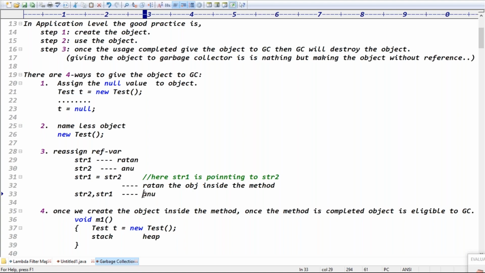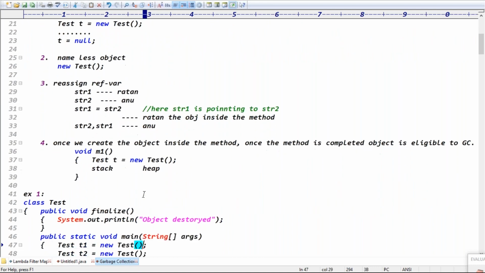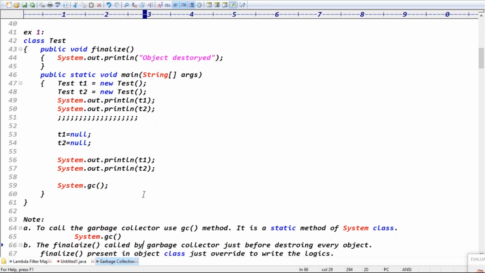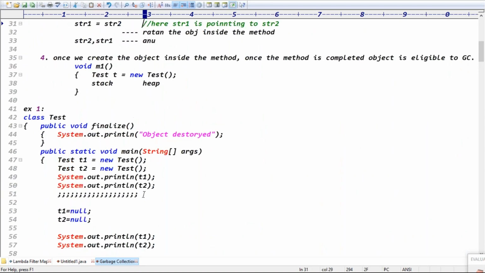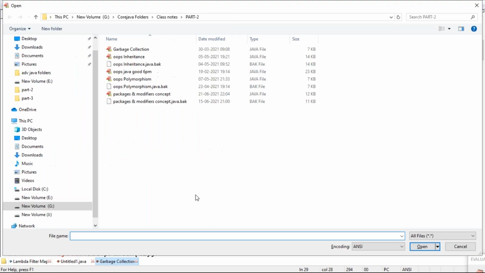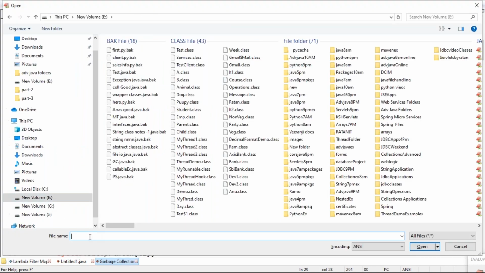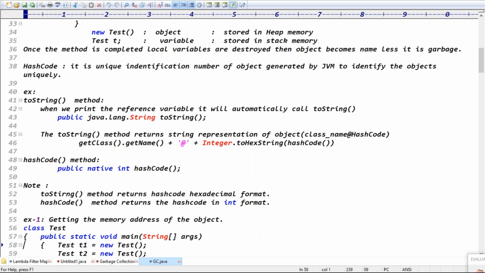Okay, so good. Guys, as I hope you know, every object contains a memory address basically. If every object contains a memory address, then how do we get that memory address, guys? To get the memory address, I think we have two things.